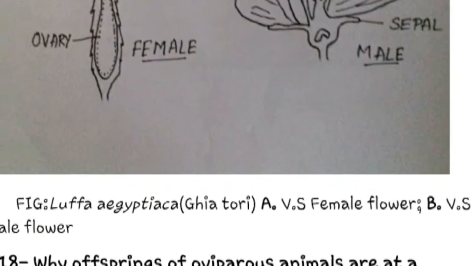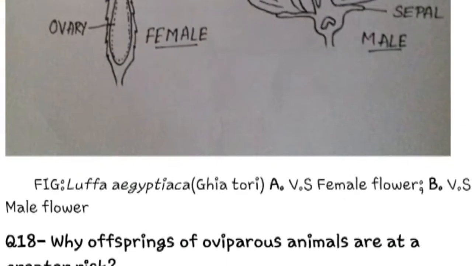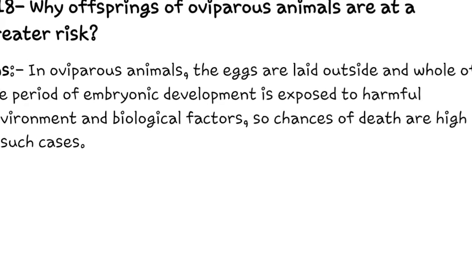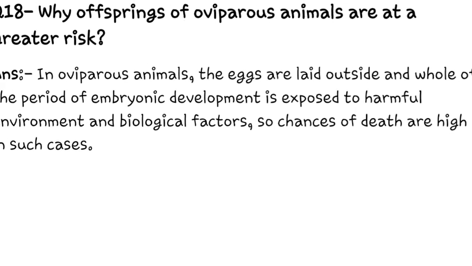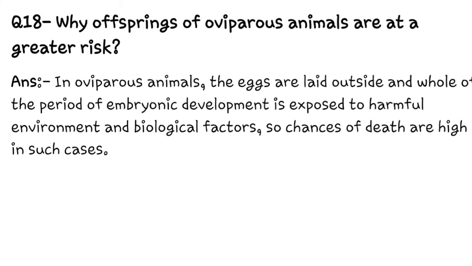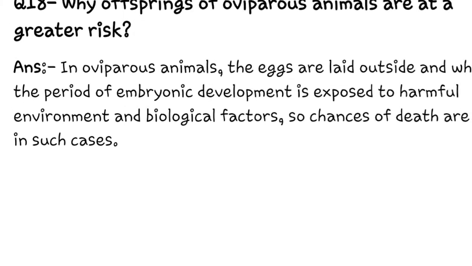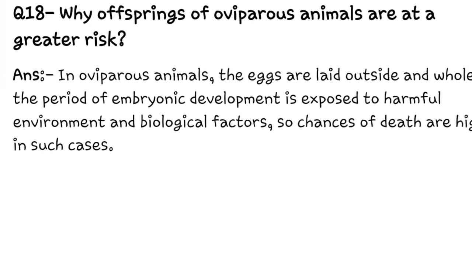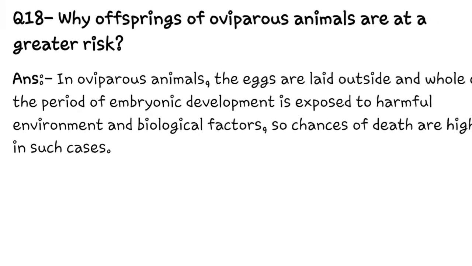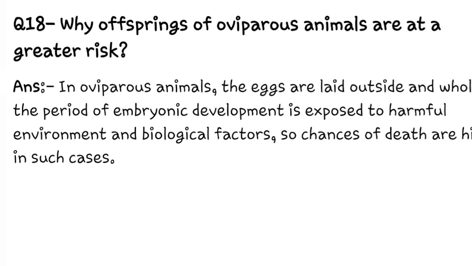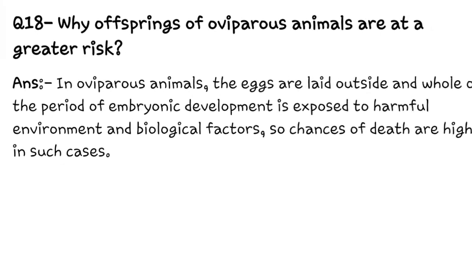Next is question number 18, which is very important, mark it important. Why are offsprings of oviparous animals at greater risk? Its answer is that oviparous animals lay eggs outside the body, and the whole period of embryonic development is exposed to harmful environmental factors like wind, water, air and biological factors. So the chances of death are higher in such cases.